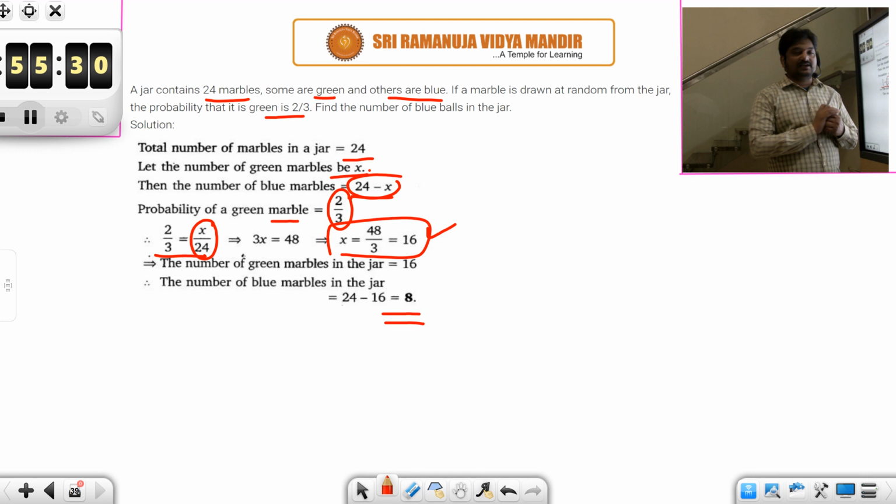Okay, students. So hope you have understood the applications of probability, the basic definition of probability. Okay, students. So with this, let's wind up our discussion on this topic.